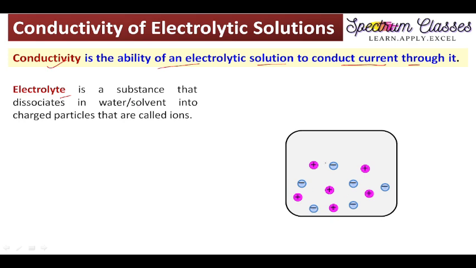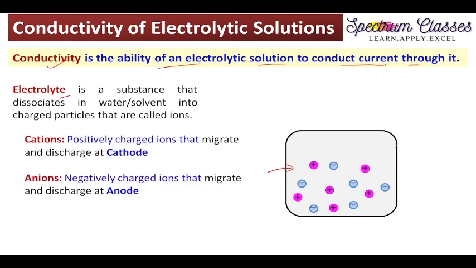Here you can see this is the solution of an electrolyte which dissociates into plus and minus ions. Plus ions are called cations, and they migrate to the cathode and discharge at the cathode. Similarly, negatively charged ions are known as anions and they migrate towards the anode. So here you can relate: cations migrate towards the cathode and anions migrate towards the anode.